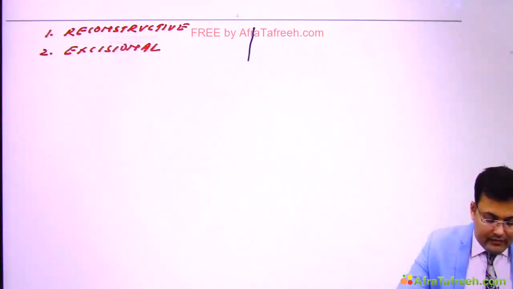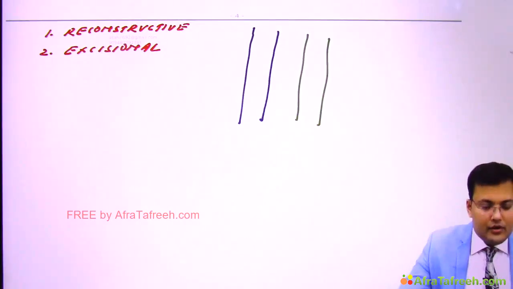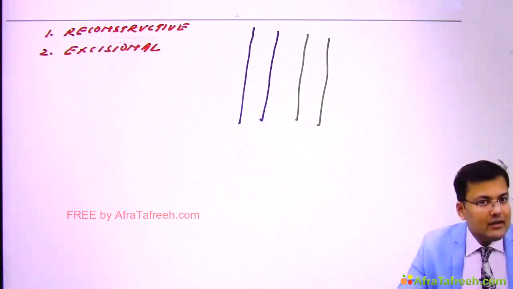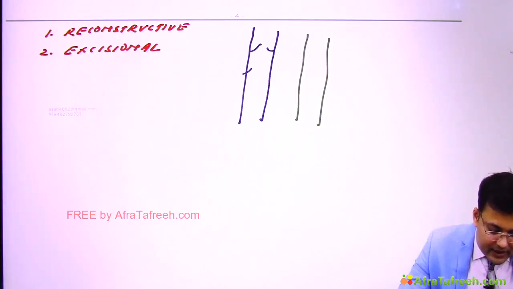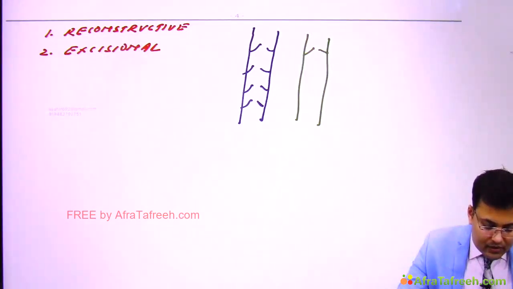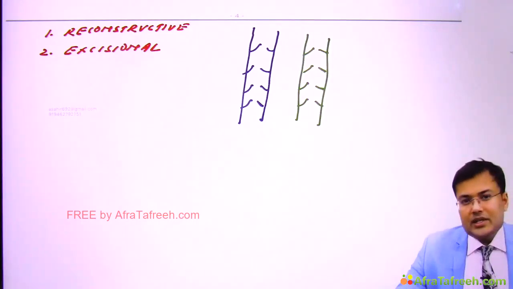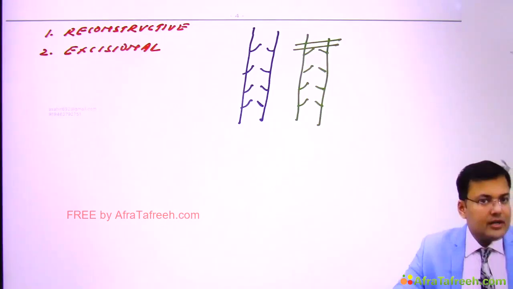Imagine that this is a vein, and this is a lymphatic. You know that in a vein there are valves, and in lymphatics also there are valves. This is the direction of valves. The blood flow is towards the heart, and the lymph flow is also towards the heart. Now imagine this patient is having lymphatic obstruction. See, here is the obstruction.